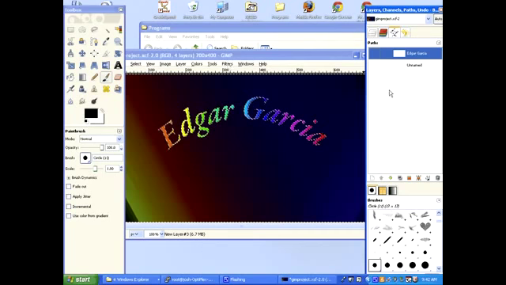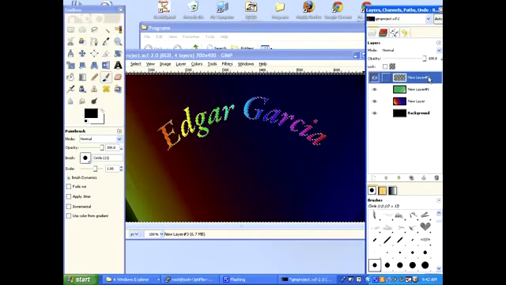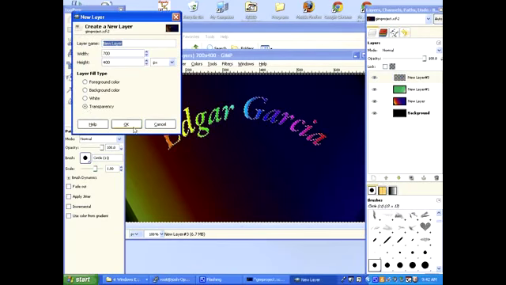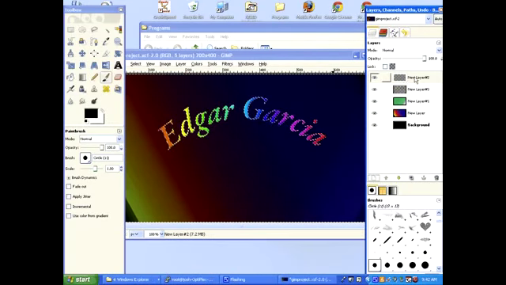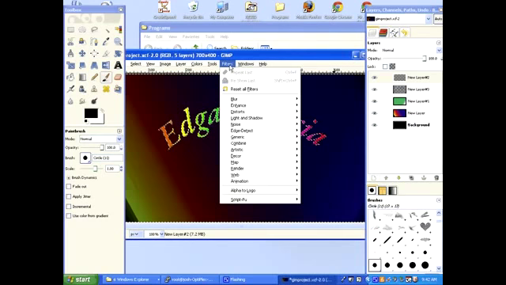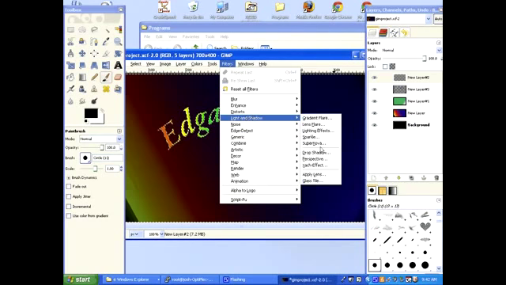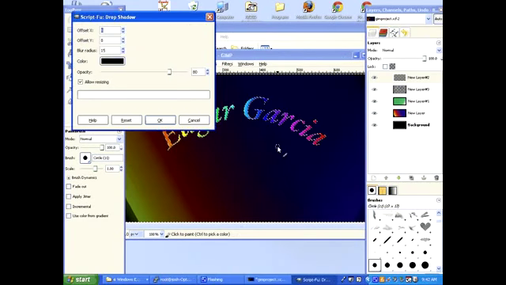First of all, I'll go to my layers and create a new layer on top to work with, always a good idea, with a transparent background. So I've got a new layer on top. And I'm going to go to Filters, then Light and Shadow, and I'm going to choose Drop Shadow. I'll increase the offset just a little bit, maybe 10 and 10. It's up to you, whatever you think works.